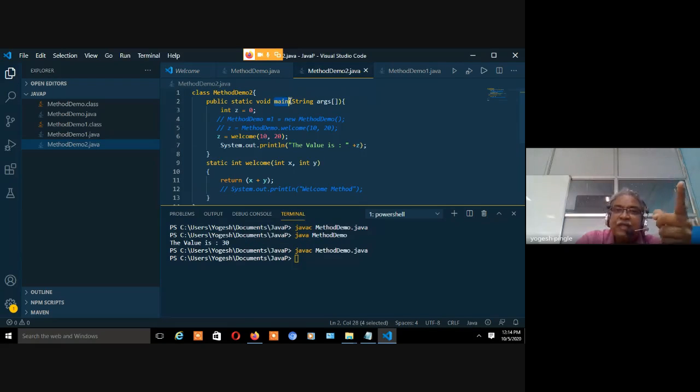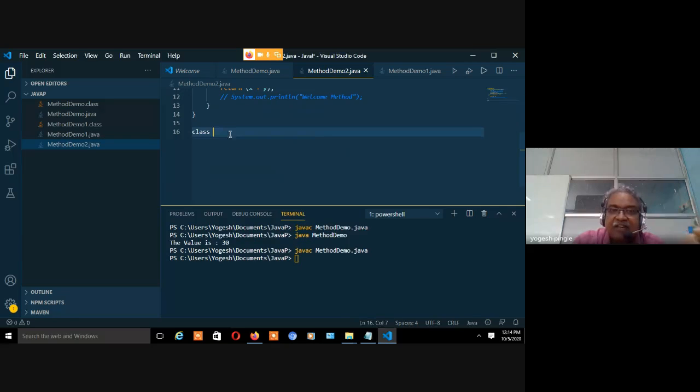only one class will have main method. Important. Number one point is what? I am having main method, right? And the name of the method is main, and which is present in this particular class. My Java file name will be the name of the class where the main method is there. जो class के अंदर main method है, वही class का नाम मुझे .java करके सेव करने का है.